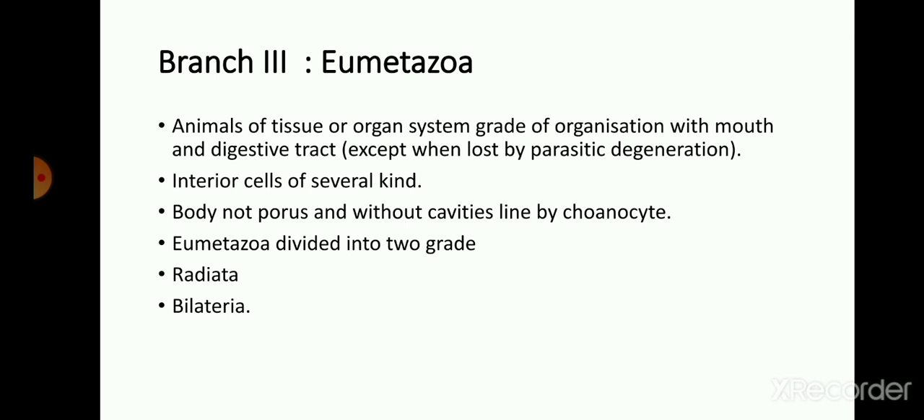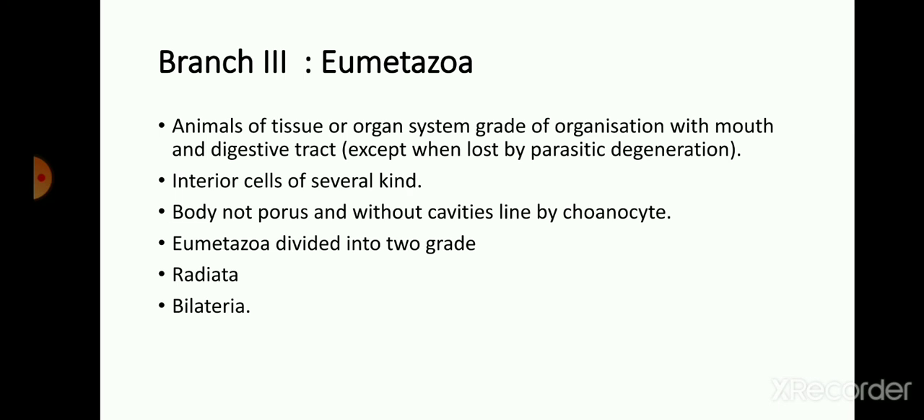Also these animals show several kinds of interior cells which perform different functions in the organism's body. The body is not porous and has no cavity lined by choanocytes. So these animals are not porous like Porifera. Porifera show a porous character, but these animals do not.